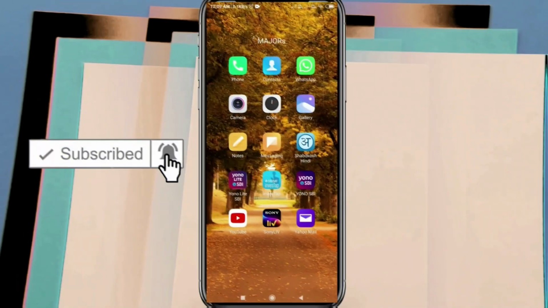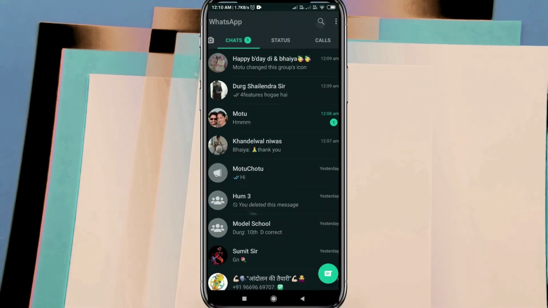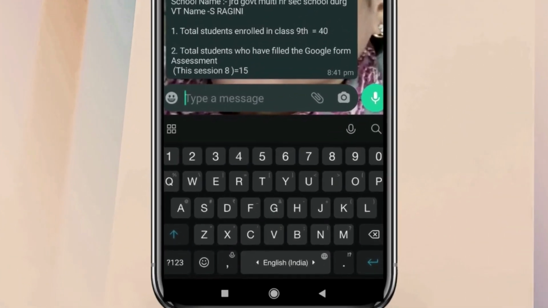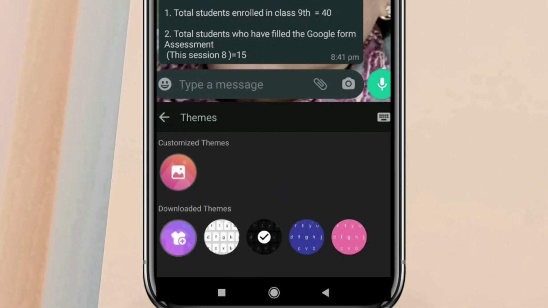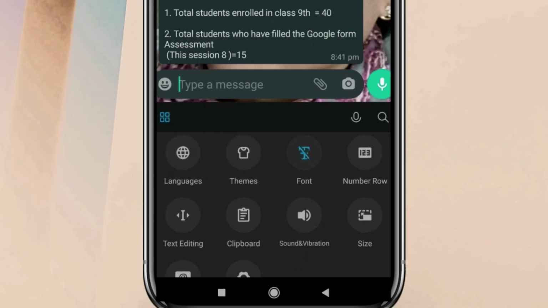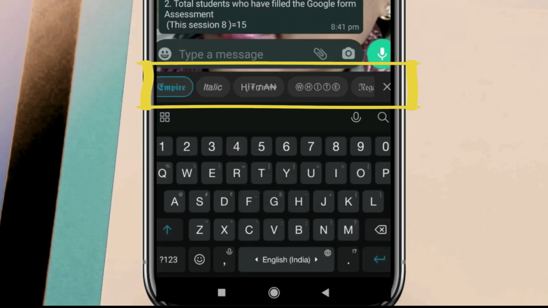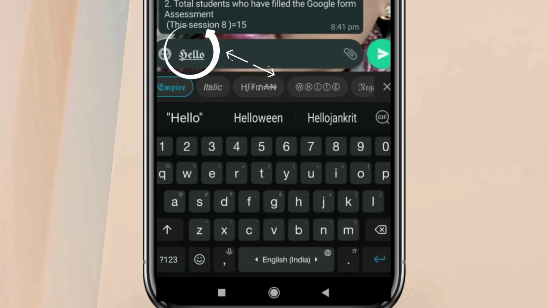And another feature for WhatsApp is fancy keyboards. Rather than the monotype typing, we can go for some fancy typings as well. For this, we need to click on this keyboard option and themes. In themes, we can change the color of the keypad that we have. In the font thing, we can change the font. Like if Empire is selected, if I'm typing hello, this will be typed in this format. For italic, it will go into italic.